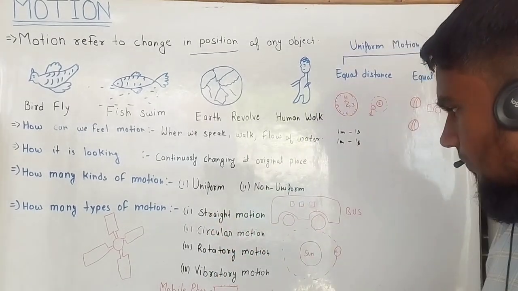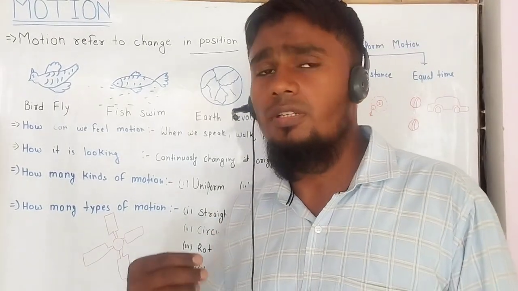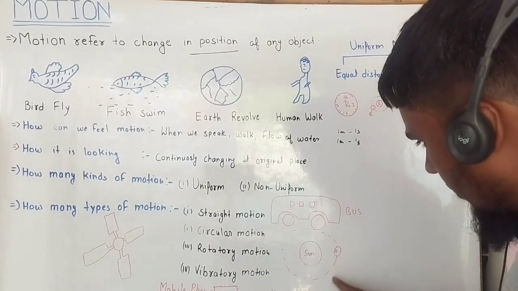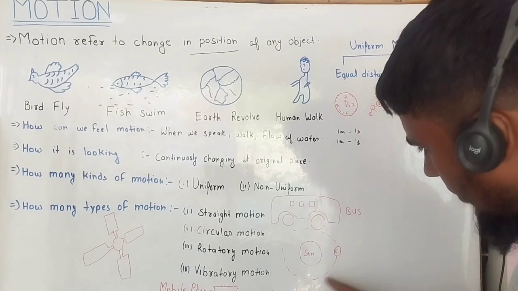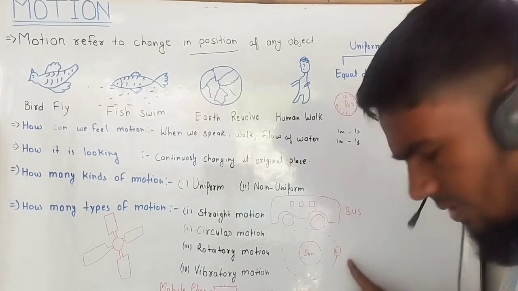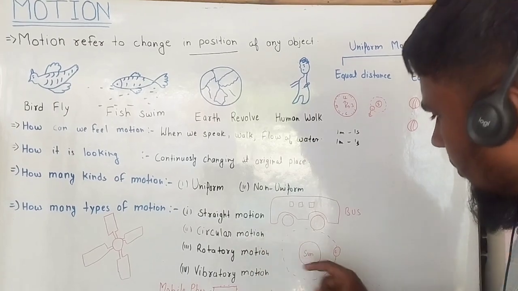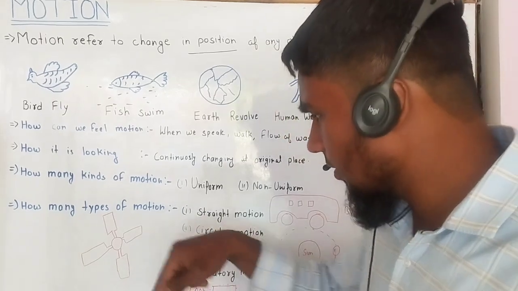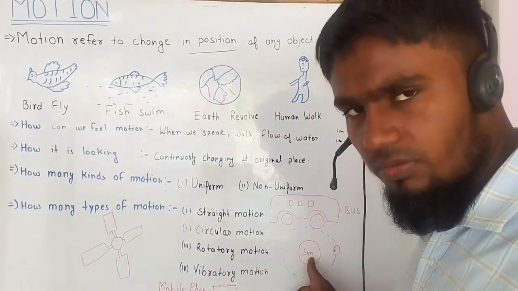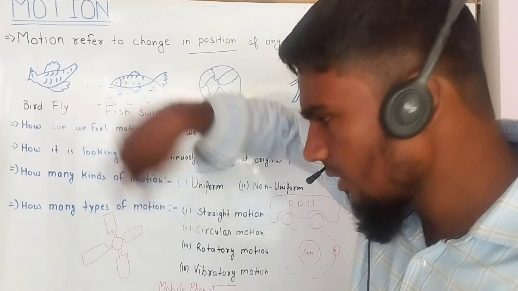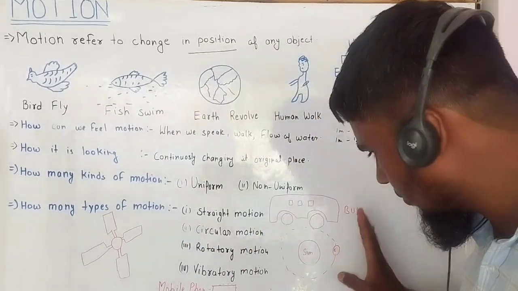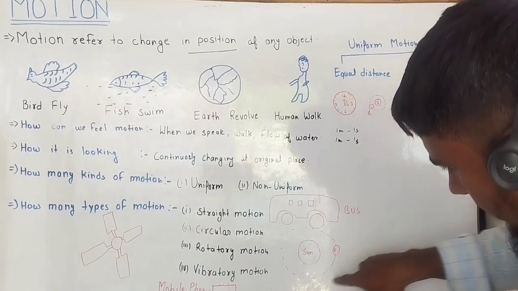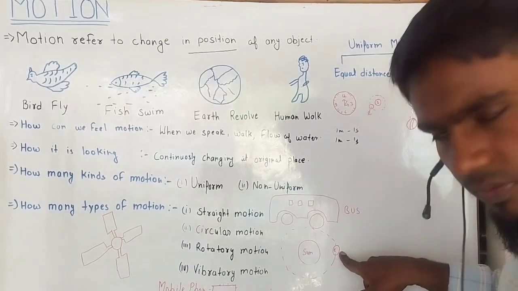What is circular motion? Circular means there is a reference point, an origin point. This is the sun and this is the earth. The sun is here and the earth moves around the sun. The earth continuously moves around the sun. This is called circular motion. What is rotatory motion? Rotatory motion is when an object rotates on its own axis. Suppose this fan rotates, this is rotatory motion. The earth also rotates on its axis, so it is rotatory motion. And when it goes around the sun, that is circular motion.